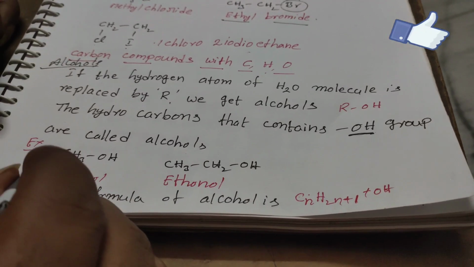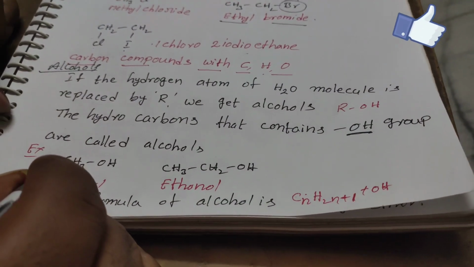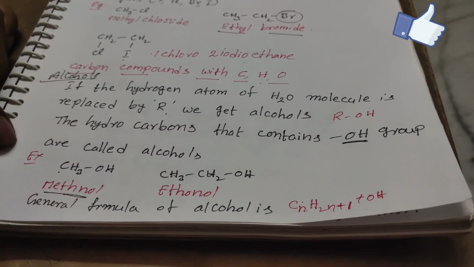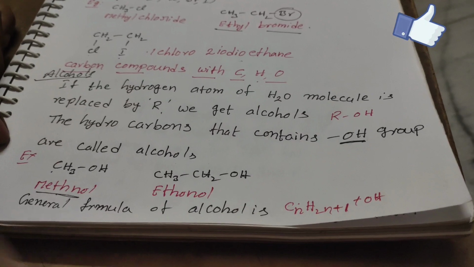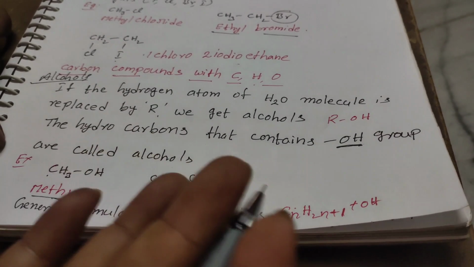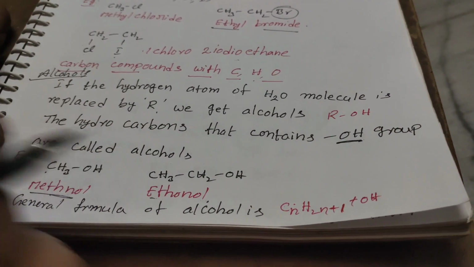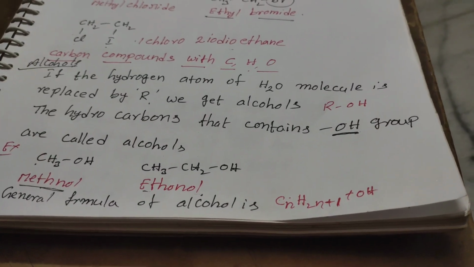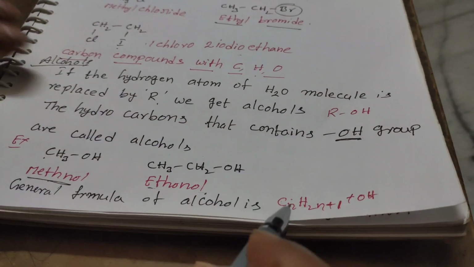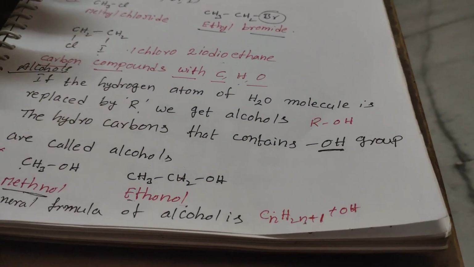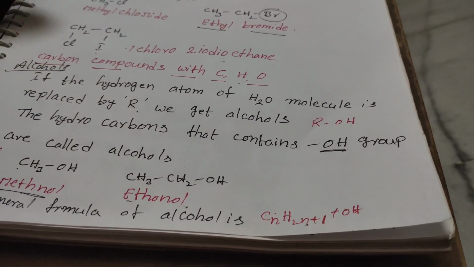For example, if the given chain has only one carbon and one OH group, the compound name is methanol. If there are two carbons, the compound name is ethanol. With three carbons, it is propanol. With four carbons, it is butanol. The general formula of alcohol is CnH2n+1 OH. Okay students, and it is a functional group.